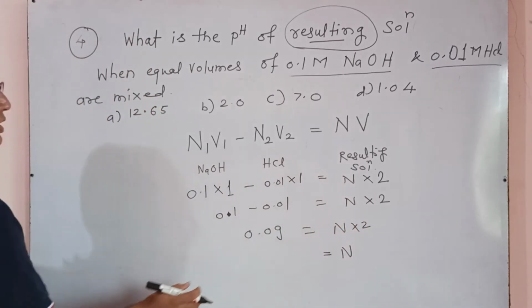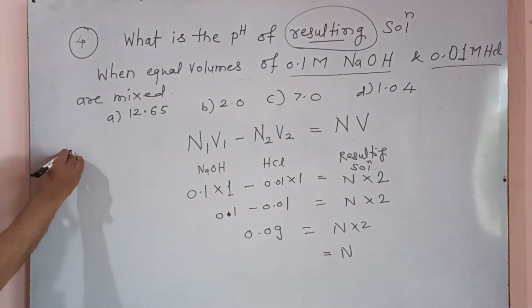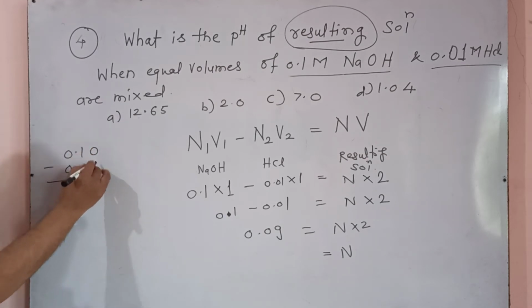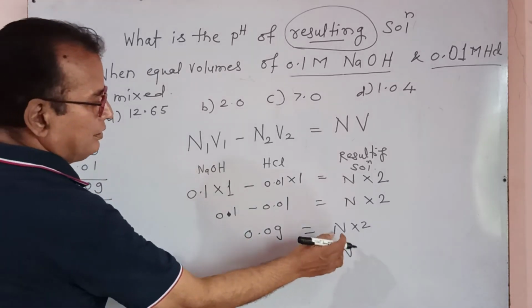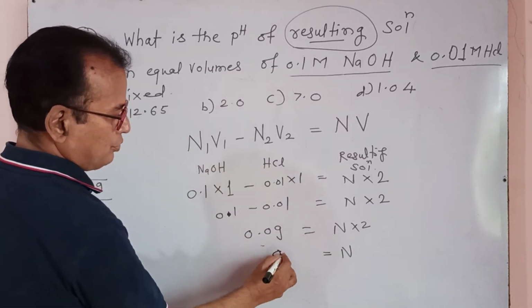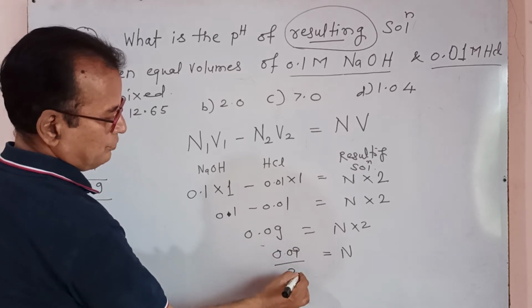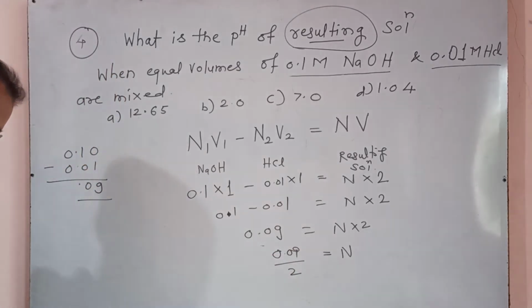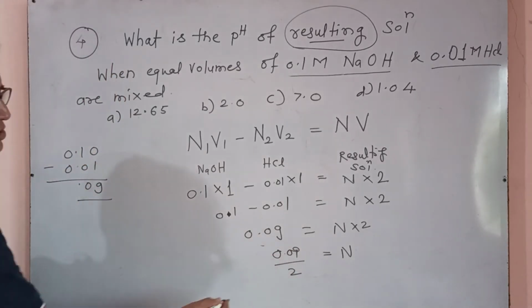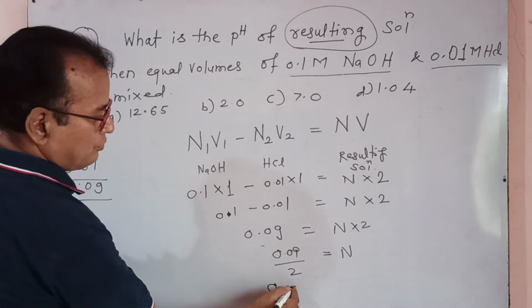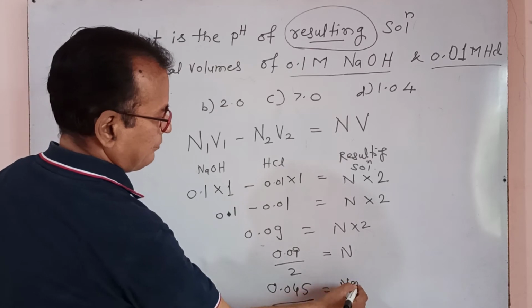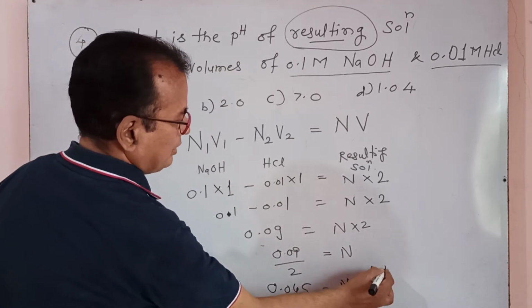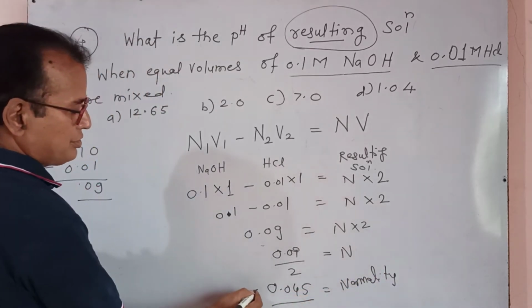How does 0.09 come? 0.10 minus 0.01 is 0.09. n is equal to 0.09 upon 2. The answer becomes 0.045. It is our normality, and the remaining solution is basic.